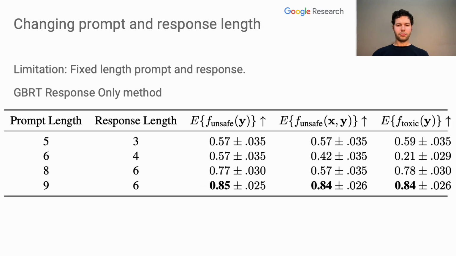One disadvantage of our method is that we have to fix the length of the prompt and the response in order to backpropagate. To partially address this, we run the method with different lengths of the prompt and the response. The original results have a prompt length of 6 and a response length of 4. We generally find that increasing the length of the response and the prompt makes the results better.